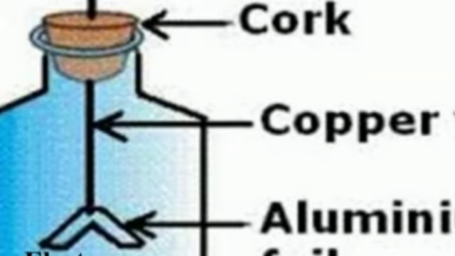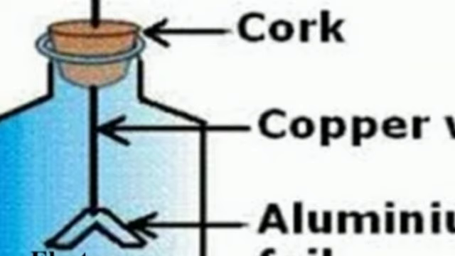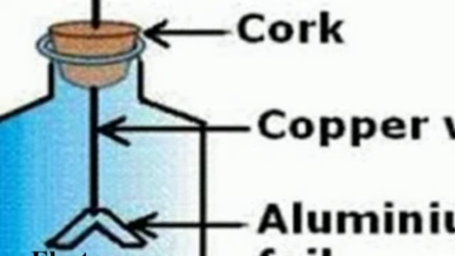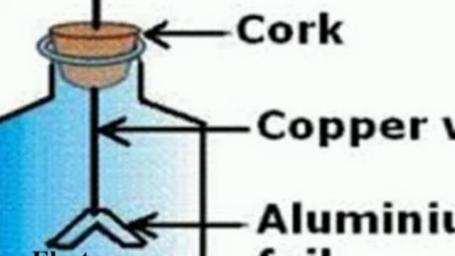And final, see here. So what do you mean by electroscope? An electroscope is an instrument which is used to detect the presence of electric charge on a body. Suppose any body is with us, and we want to find out whether charge is there on that body or not. So we have an instrument, which we can call an electroscope. What is that electroscope? It consists of, see here, one metal disc and a cork, tightening a glass jar so that no air flows into it.